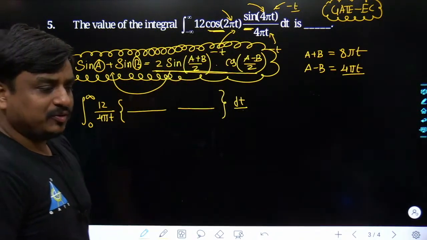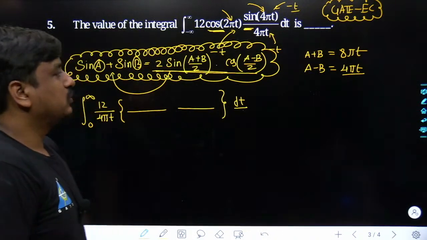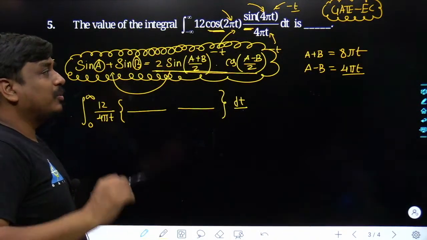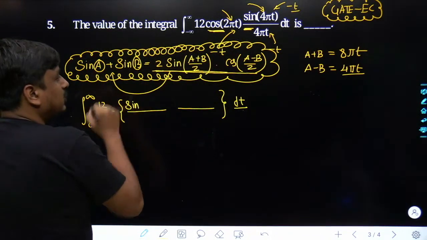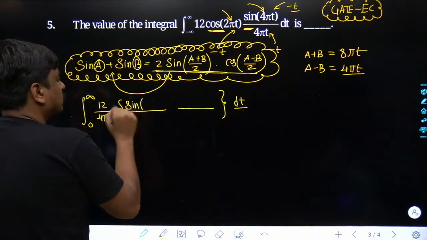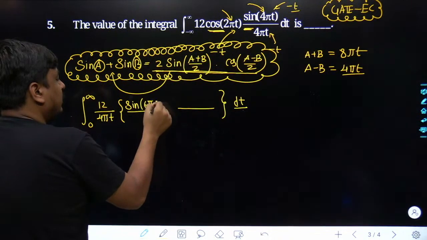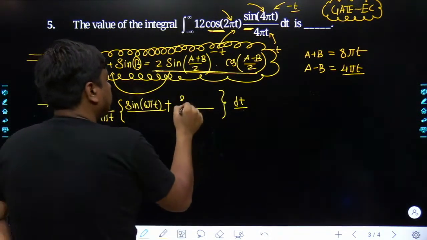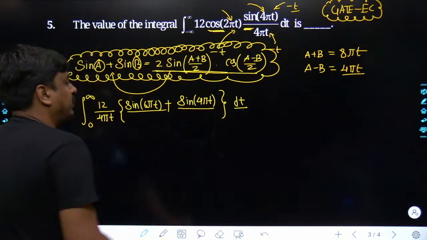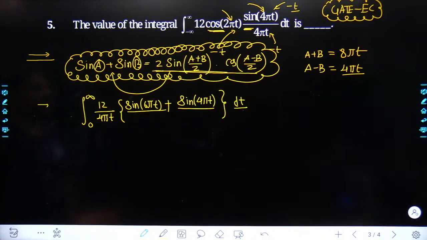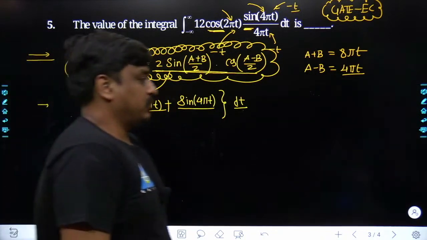Tell me, what would be its value? It's gonna be 6 and 2. So here comes sine of 6 pi t, and here comes sine of 4 pi t. May I know till this point each and everything is properly digestible or not?